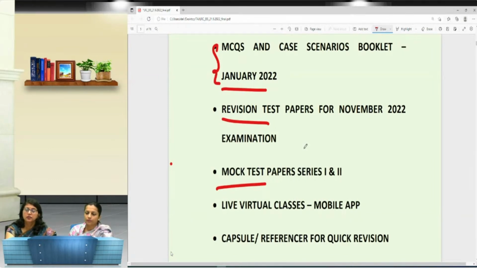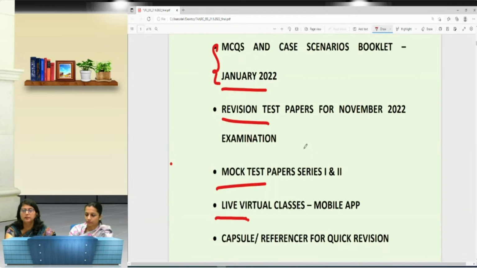The way the faculties have been telling you to prepare, you try keeping those tips in your mind while answering, and then see what kind of gaps are still there and try filling those gaps in the mock test paper too, so that by the starting of your examination you are well prepared for how to write the answers in your examination. Then the live virtual classes, they are already there.